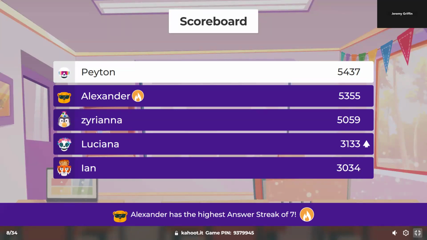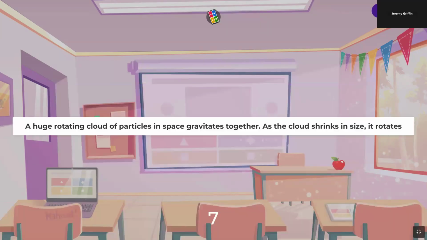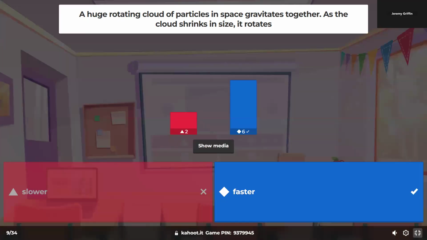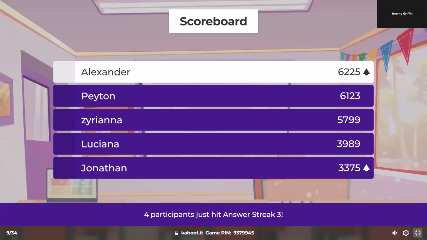So we got Ian, Luciana, Ziriana, Alexander, Peyton. Huge rotating cloud of particles in space gravitates together. As the cloud shrinks, it rotates faster. Yeah. Is that the same as the ice skater question? Same principle, right? Angular momentum is conserved, rotational inertia is decreasing because the particles get closer together. So the angular speed has to increase, it rotates faster. Just like the ice skater.